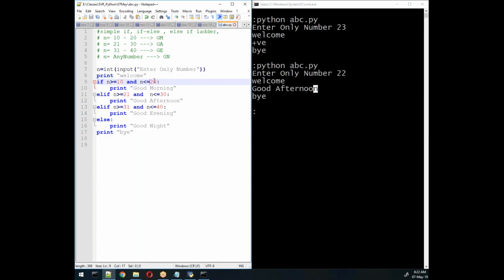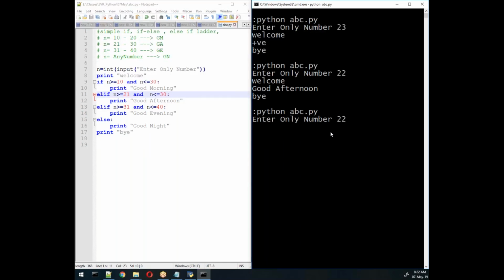Suppose instead of writing this, I write 30 by mistake. So if I write this value, what would be the output if I write 22 here?